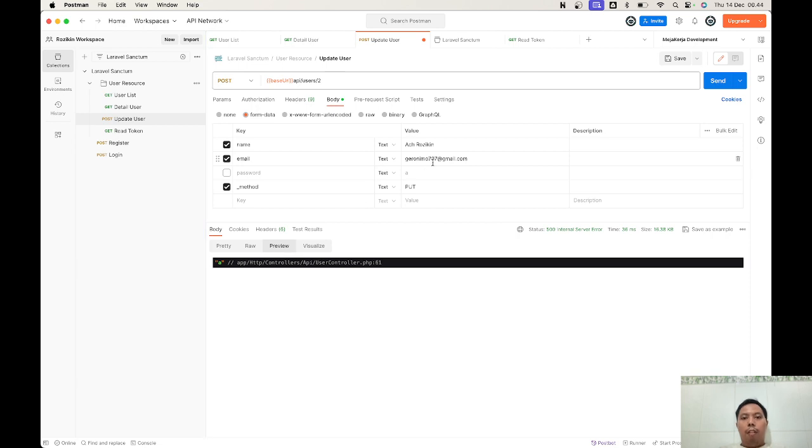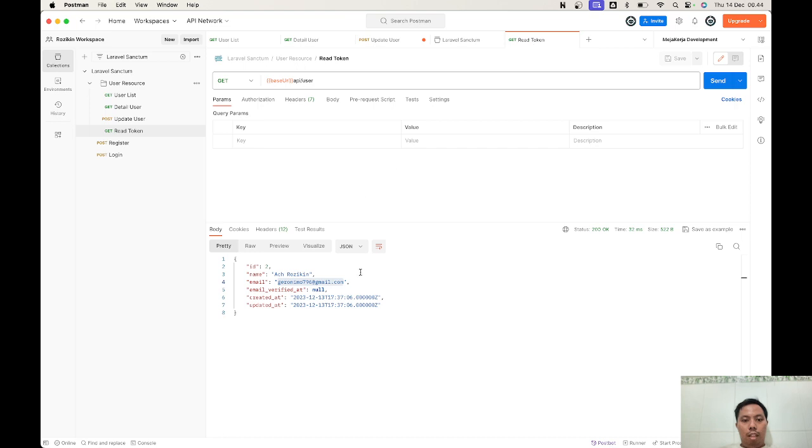If it's another email, if it's an email outside our database, it can be processed, but if it's the current email, it cannot be processed. So we are gonna fix that. Let's try again.